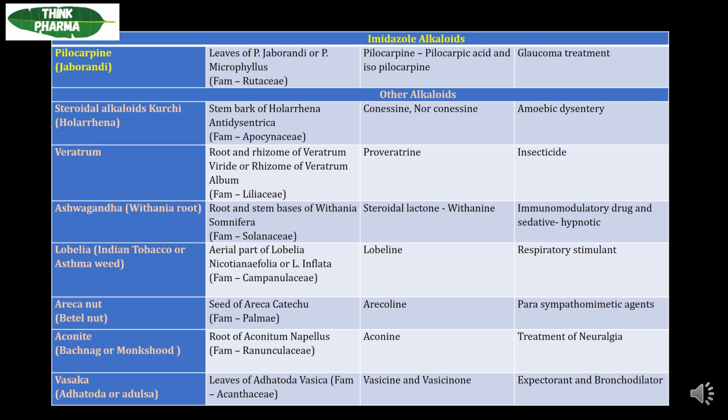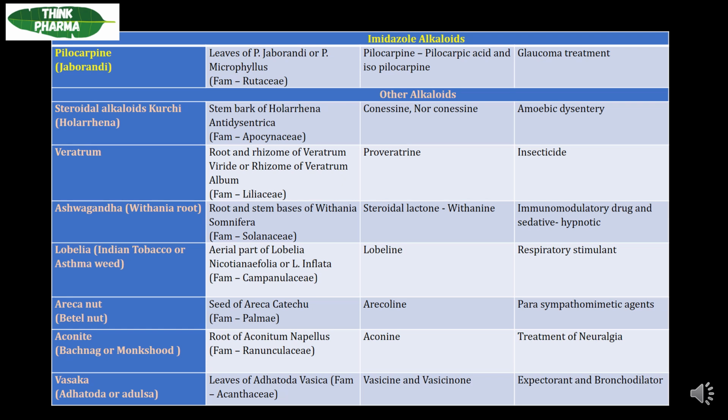Next, moving on to the imidazole alkaloids. Imidazole is a five-membered heterocyclic aromatic ring where you can see three carbons and two nitrogens present in the ring structure. An example is pilocarpine, which is also called jaborandi, the common name or synonym. The biological source of this pilocarpine is the leaves of Pilocarpus jaborandi or Pilocarpus microphyllus, which belongs to the family Rutaceae, and the main active chemical constituents present in pilocarpine are pilocarpic acid and isopilocarpine. The use of pilocarpine is glaucoma treatment.